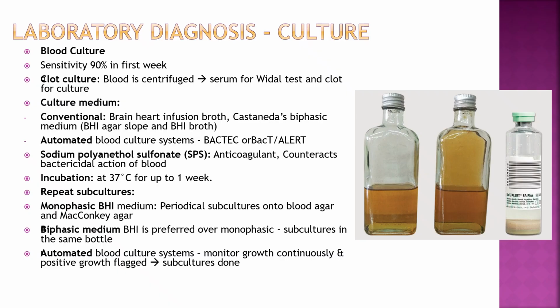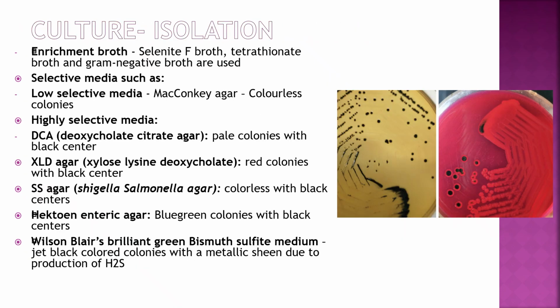Repeat subculture, monophasic BHI medium, periodical subculture onto blood agar and MacConkey agar. Biphasic BHI medium is preferred over monophasic subcultures in the same bottle. Automated blood culture system: monitors growth continuously, positive growth is flagged, then subculture is done on blood agar and MacConkey agar.